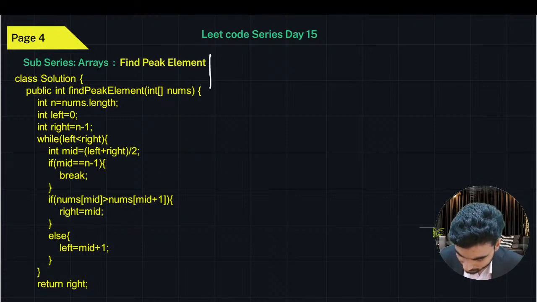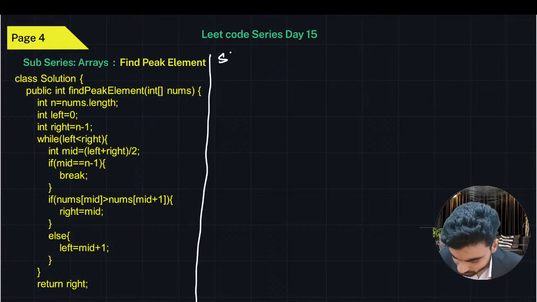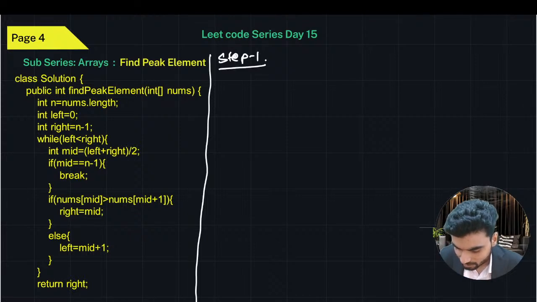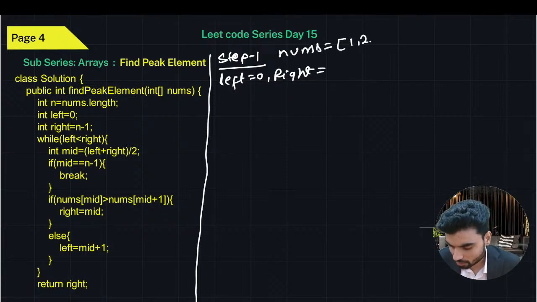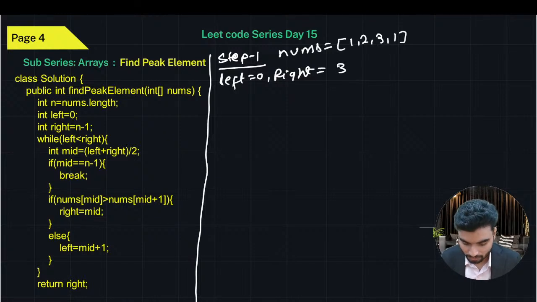So now at step number one, tell me the value of left, which is 0, and the value of right, which is length minus 1. Let's say we have input as nums, which is 1, 2, 3, 1. Now right will be length minus 1. The length of this is 4, so 4 minus 1 becomes 3, right? So we know the meaning of this.